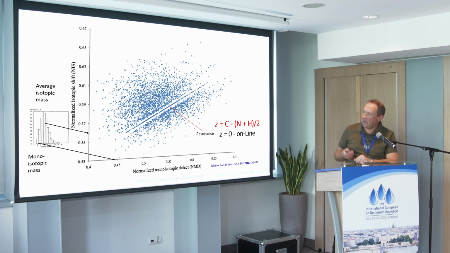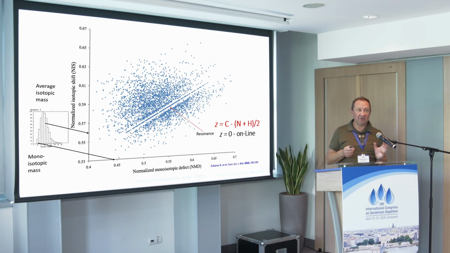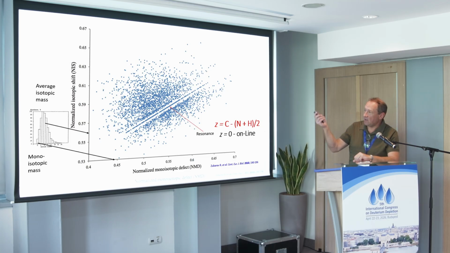However, when we put 300 molecules, these are peptides, on this map, we see an order all of a sudden. Instead of a galaxy, which is a random distribution as we expected, we saw this line. And first we thought it was an error, it was a bug, but it was actually a feature. And we looked at this feature and found that the molecules on the line follow this equation, Z equal to 0.